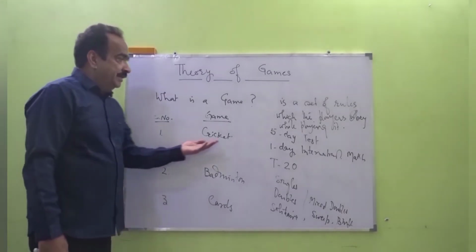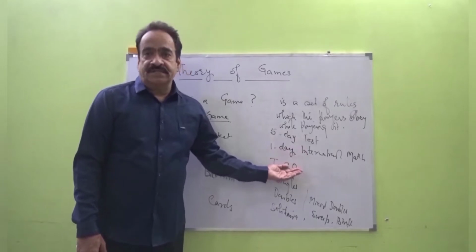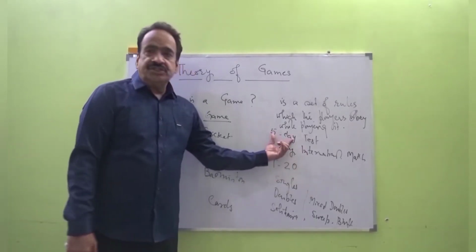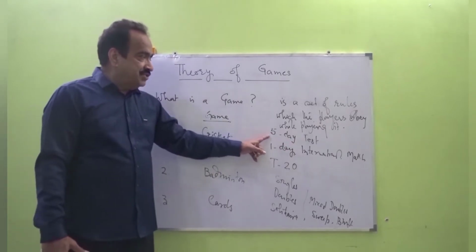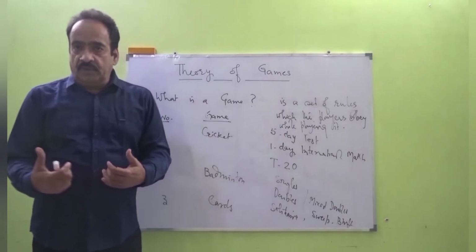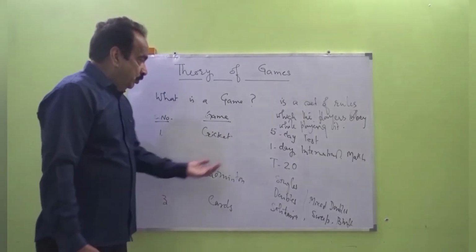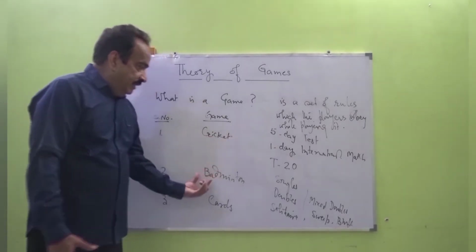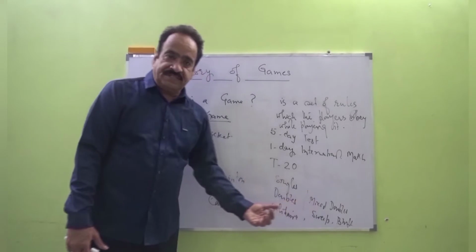Say, for example, cricket is a two-person game. Although in each team we have 11 players, it's treated as a two-person game because the collective effort of the whole team is counted at the end of the game. In badminton also, singles, doubles and mixed doubles are two-person games.